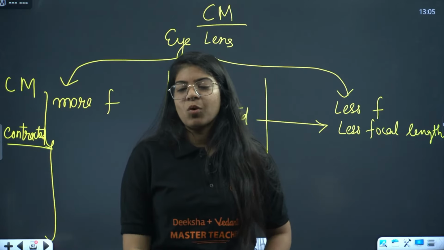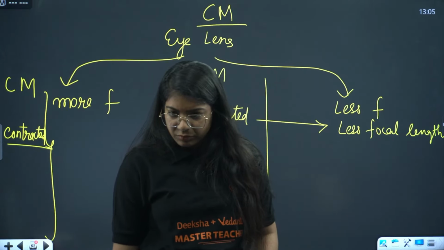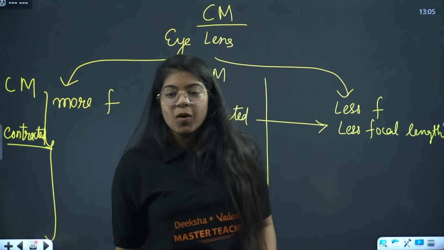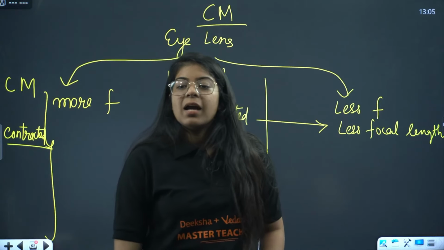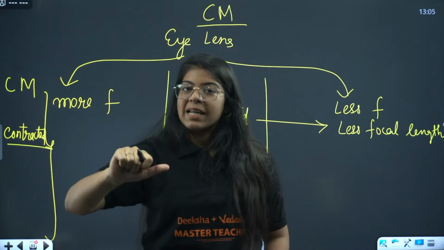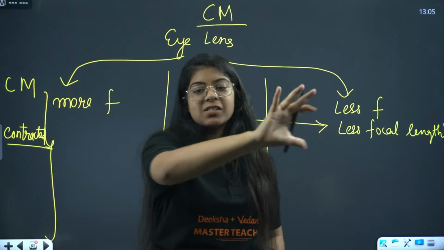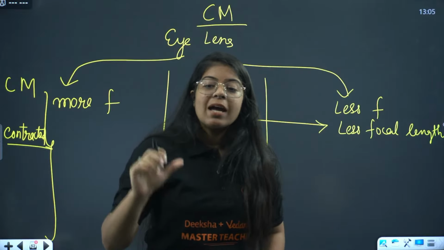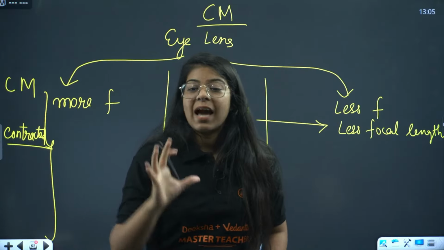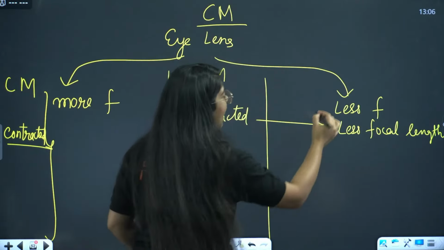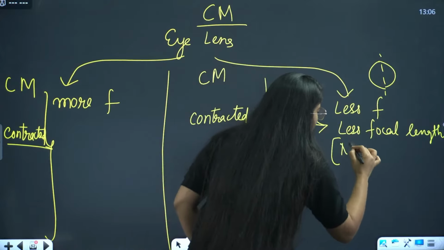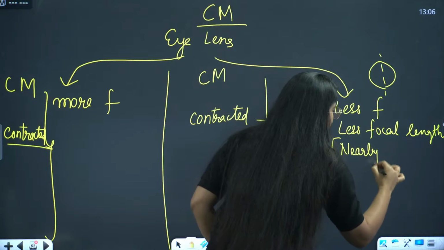Yes, Nikhil, what is your doubt? Once more? The ciliary muscles are the ones that control the shape of the lens, that controls if it has less focal length or more focal length. So, if ciliary muscles are contracted, will they have less focal length or more focal length? They will have less focal length, and they will be able to see nearby objects clearly.